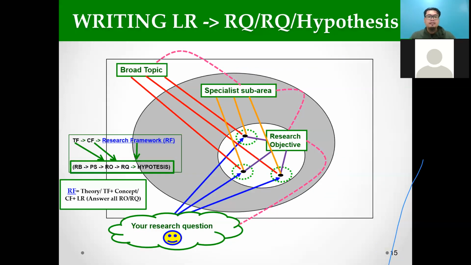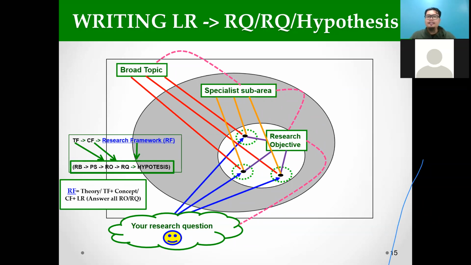Okay, regarding the matter of the literature review, I tried to visualize it. You can write your literature review on a broad topic, or on a specialist sub-area. Whatever you write in the literature review, try to answer your research objective and research question.